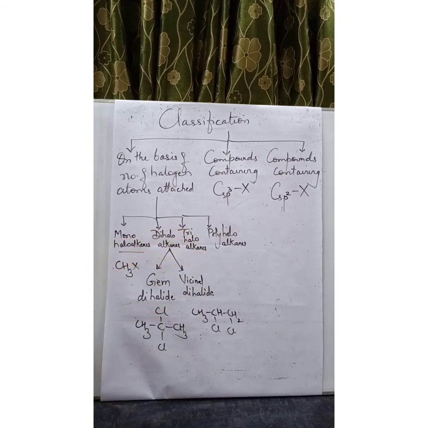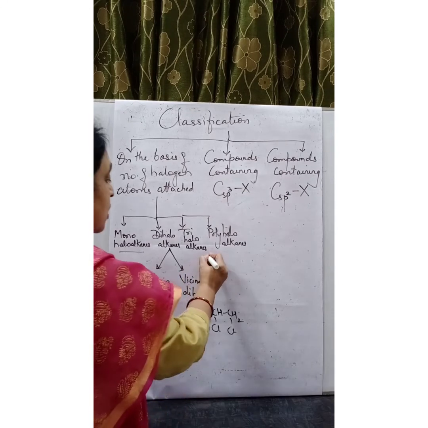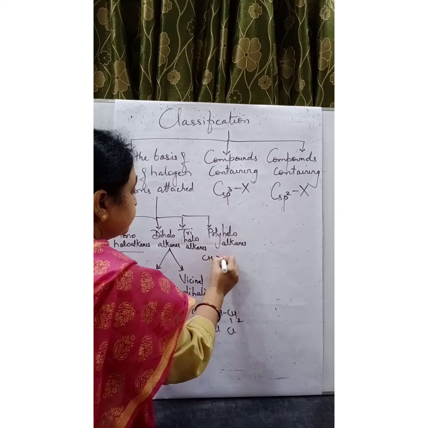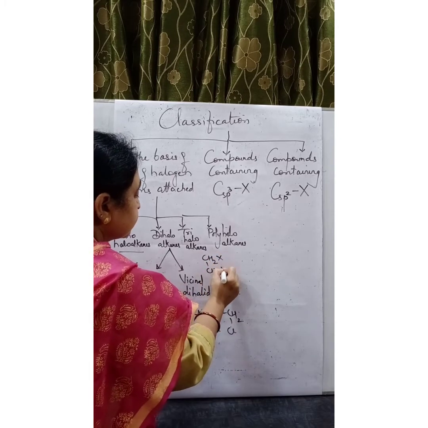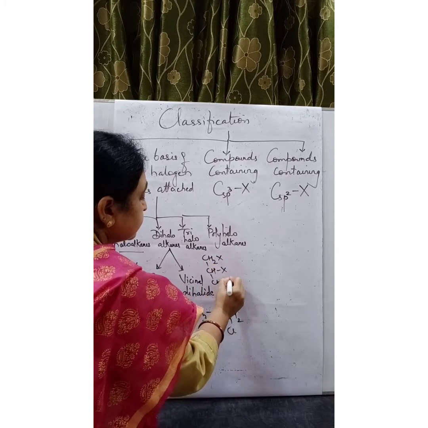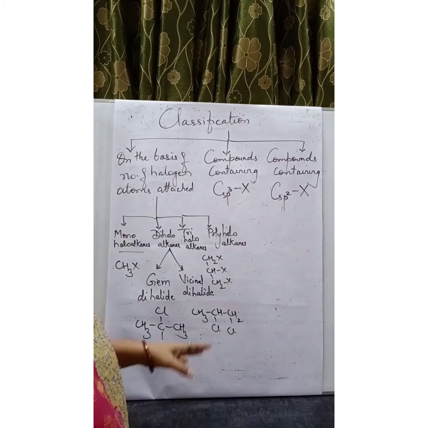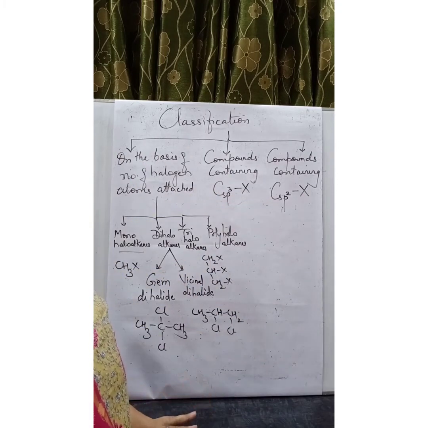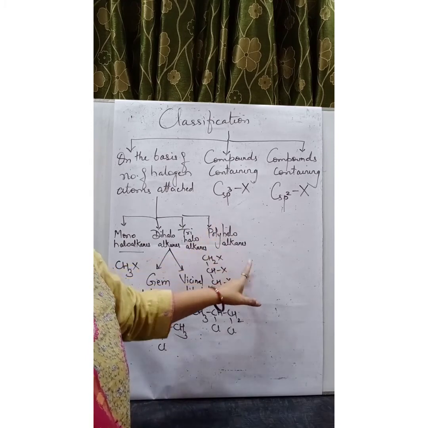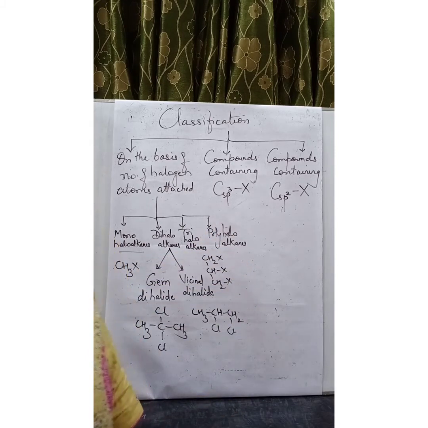The third one is trihaloalkane, which shows the presence of 3 halogens. For example, and when more than 3 halogen atoms are present, it is known as polyhaloalkanes. So this was on the basis of number of halogen atoms attached.